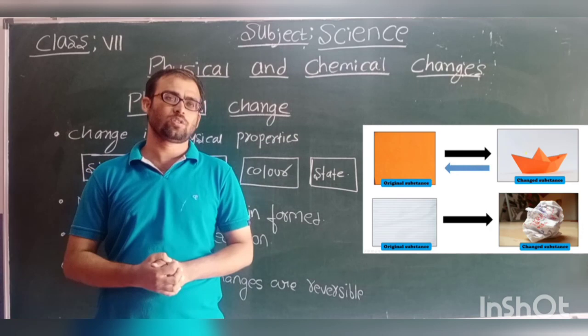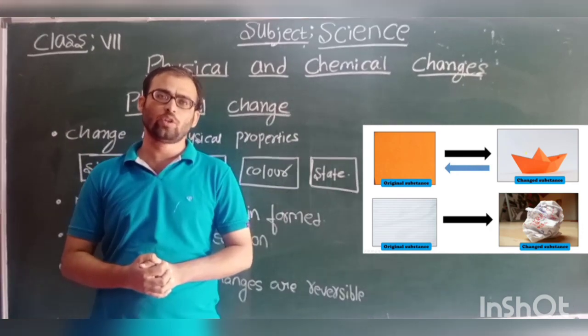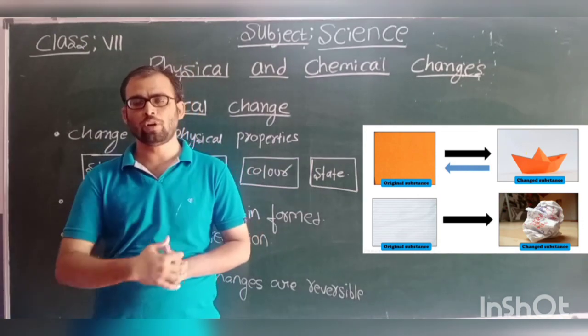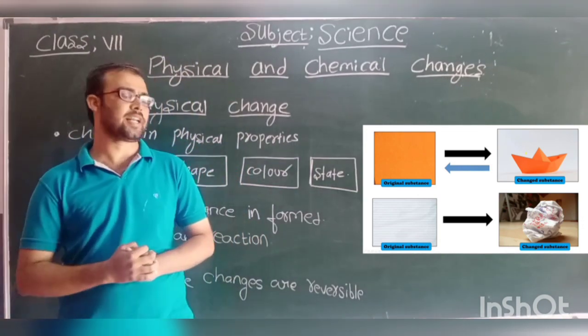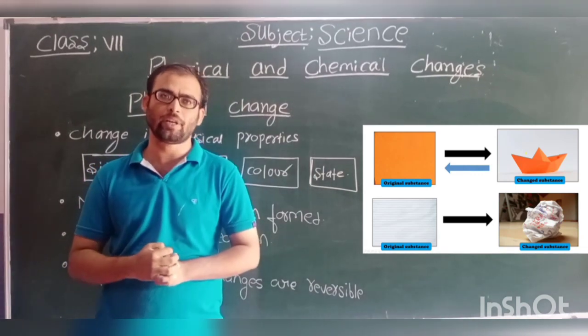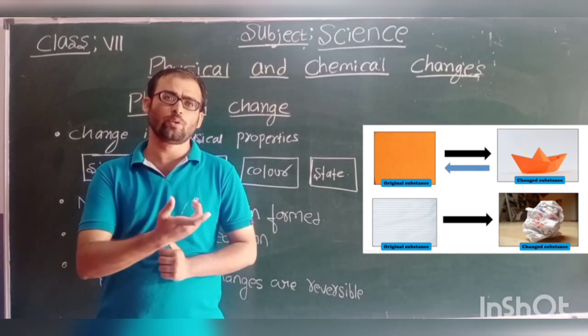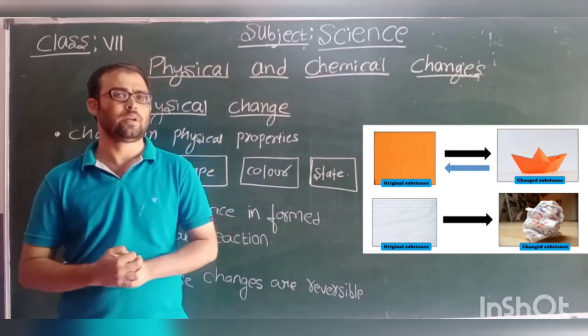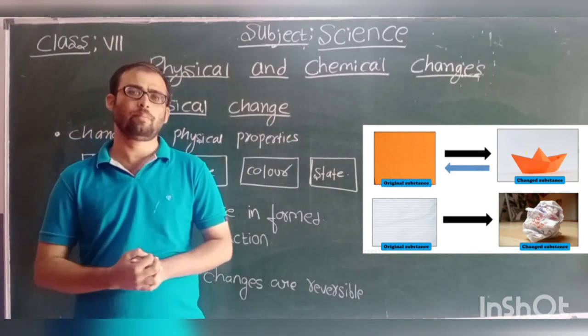Students, let us understand what is meant by physical change with some examples. Look at the image. What is seen here? Here you have made a boat with paper. When you made a boat with the paper, what changes have taken place? Here the size and shape of the paper is changed. If you want, you can get the paper back. You only need to open the paper.